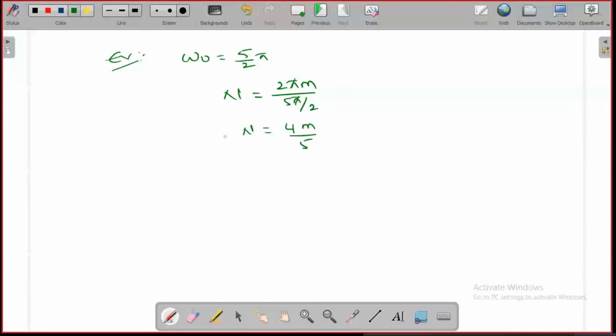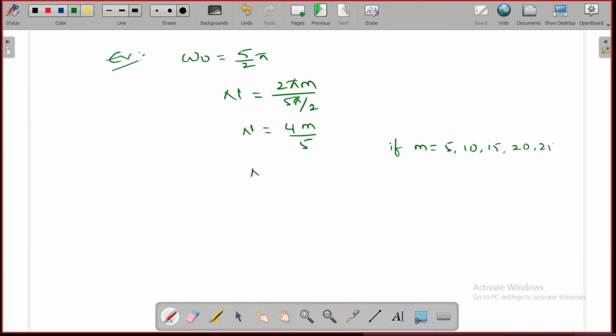This is n. Now, is it possible to get capital N as an integer for any value of m? There is a possibility if the m value is 5, 10, 15, simply the multiples of 5, like 10, 20, 25 and so on.